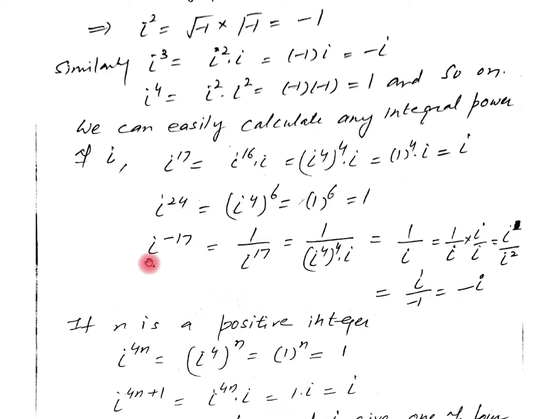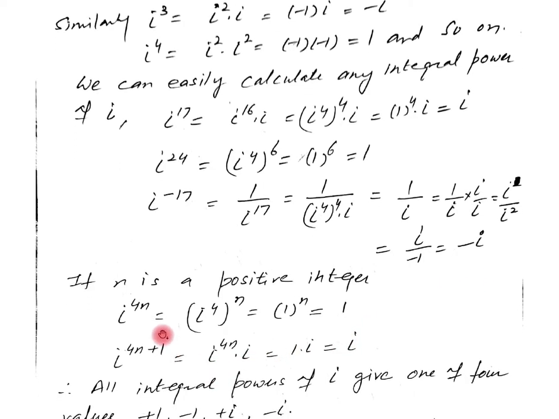See it again. Now we have to find out the value of iota raised to power minus 17. It can be written as 1 upon iota raised to power 17. Now we can easily find the value of iota raised to power 17 with the help of iota 4. Simplifying, this is equal to 1 upon iota. Now the denominator can never be imaginary. Whenever it is imaginary, we have to make it real. Multiplying and dividing by iota, we get iota upon iota square, putting the value of iota square as minus 1. Therefore, iota raised to power minus 17 is equal to minus iota.